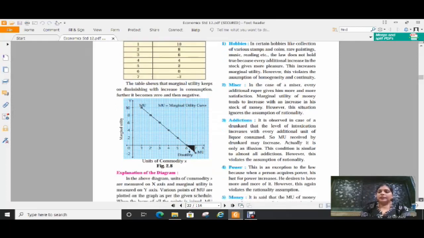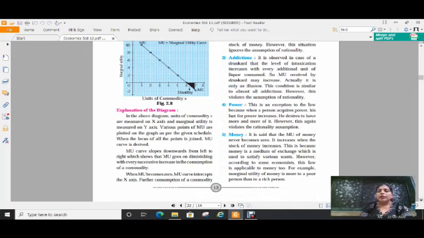Now the explanation of the diagram is given. You have to write it in a pointwise format. While writing the answer for this question, you have to write the schedule, the explanation of the diagram along with its assumptions or exceptions. If the question asks you to write or explain the law of diminishing marginal utility along with its assumptions, in that case first you have to write the introduction, then the statement, then the figure, then the schedule, then the diagram, and after that the assumptions. You have to write your answer according to the question.